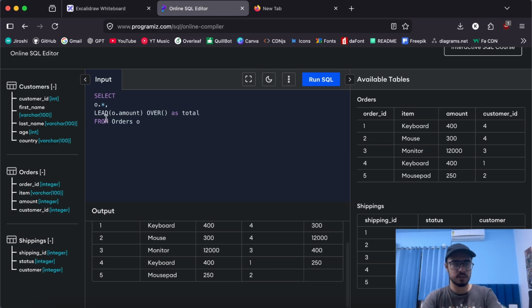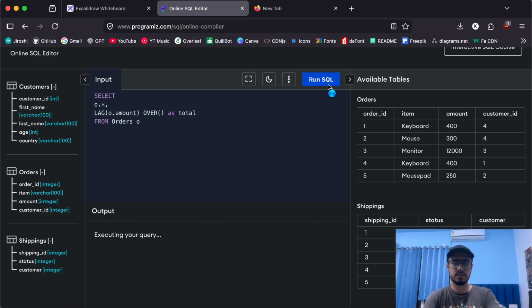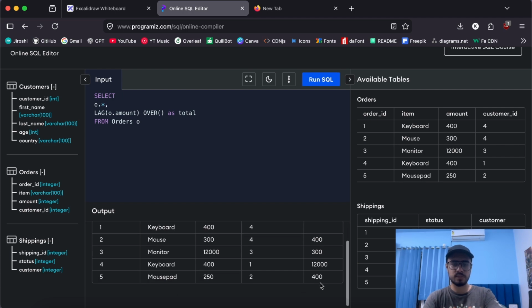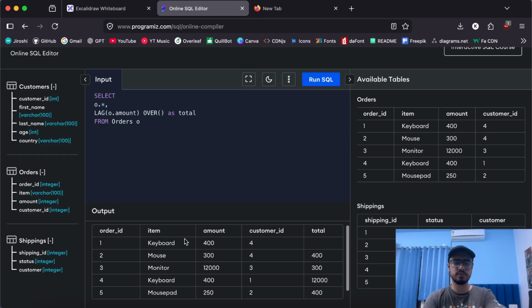Similarly, we also have something called lag. If we run lag, we'll get a similar output. This time, instead of taking the next amount, it takes the previous amount, and the first item remains null because there is nothing before that, so it keeps the total as null. So that is lead and lag. That also comes in handy when solving problems, and it can be used in your daily work or your projects, depending on the use cases.